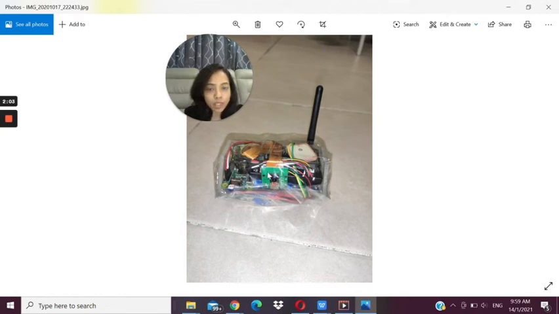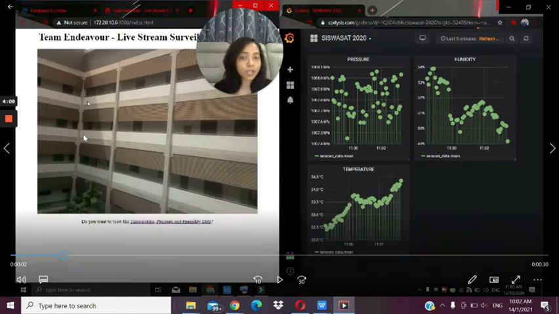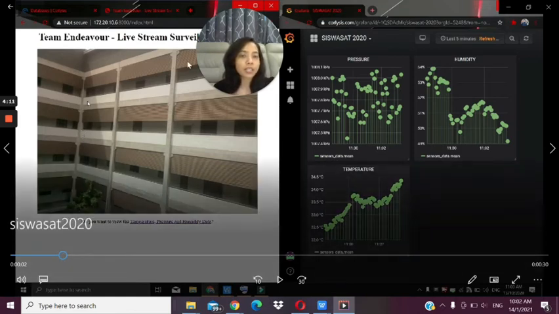As you can see, this camera will provide the live view. If we drop the nanoscale satellite, we provide the live view during the launching. Alright, as you can see on the left side, this is the live stream view for the CanSat, the nanoscale satellite being dropped. And at the right side, this is the data from the JSON viewer. So it will keep refreshing the data every 5 seconds interval. Here you can see the pressure data, the humidity data, and the temperature data.